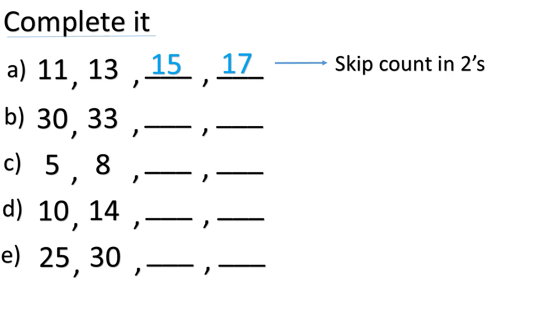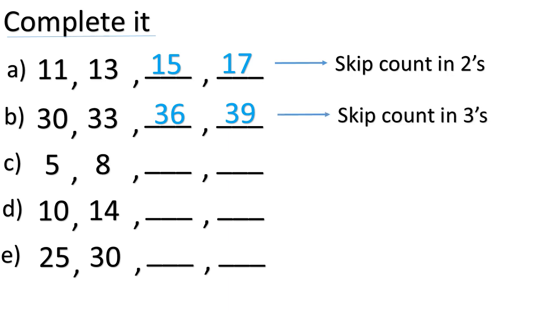Okay. Here we have 30, then 33. What will be the next number, children? Correct. 36. Then after 36, 39. Very good. Here we did the skip count of 3. Are you understanding, children? We'll go to the next one.